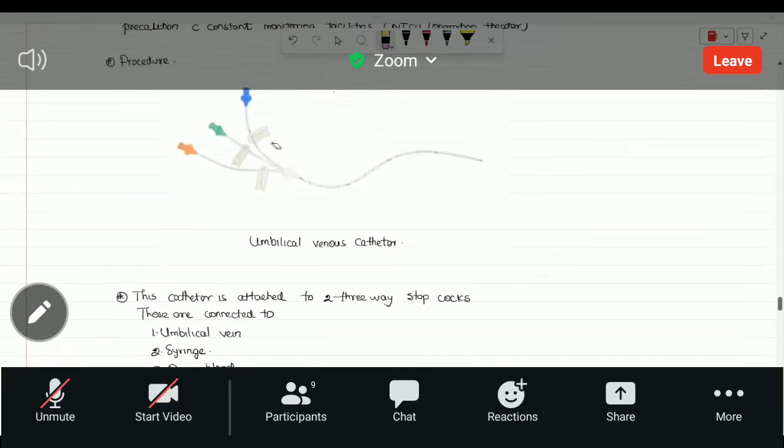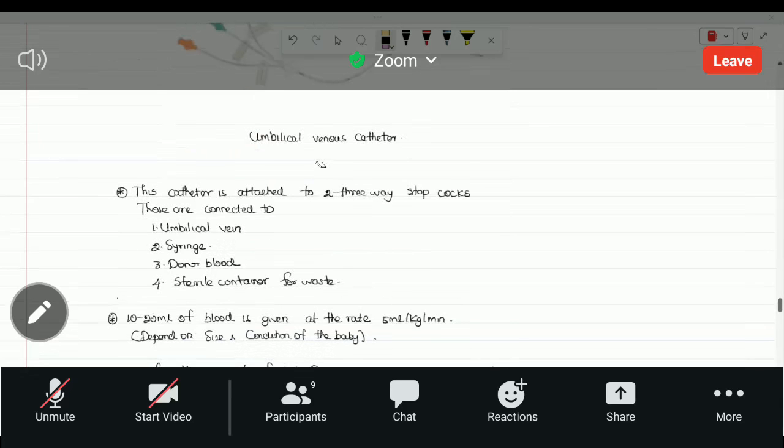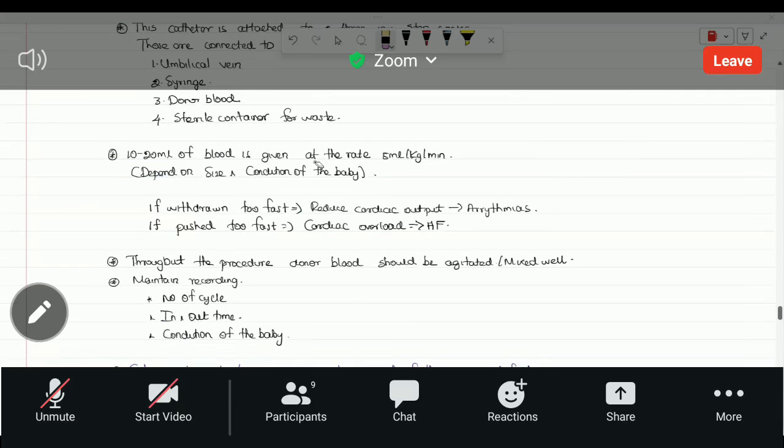There are 3 ports, and as HOs we have to know what the ports are, where we have to connect, which port is used to get the blood in, which to get the blood out, and which port drains the wastage. But for the time being, I think we don't need to remember all these things. The rate of the blood given during the exchange transfusion is 5 milliliter per kilogram per minute. Just remember this. It can be asked in an MCQ, even in the long essay, if they go up to the exchange transfusion discussion.